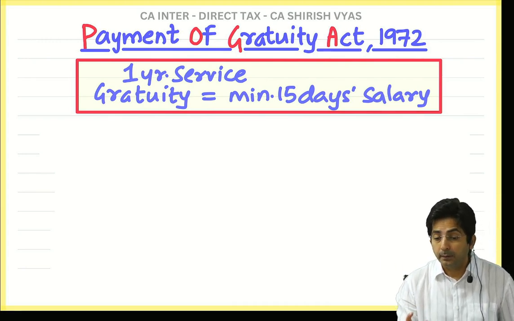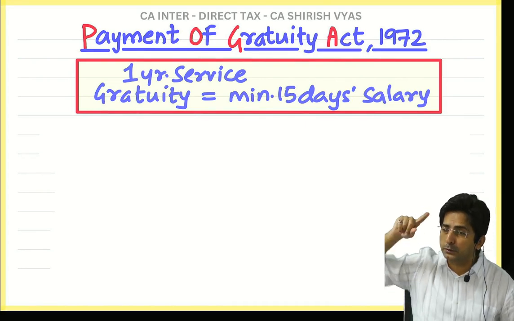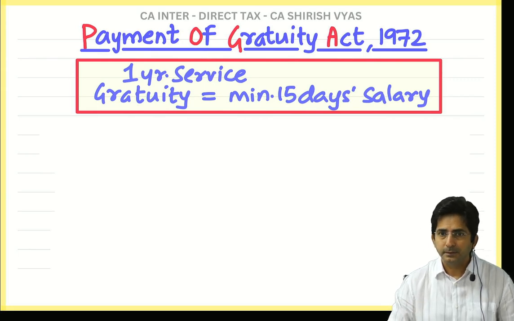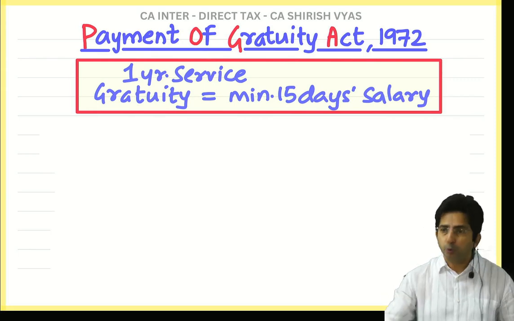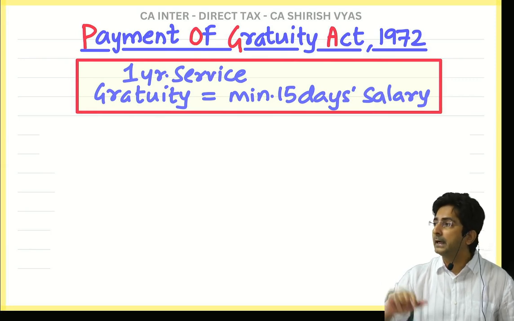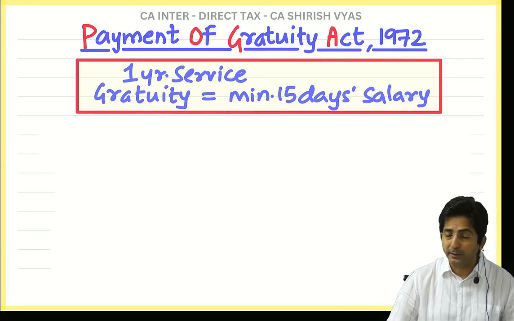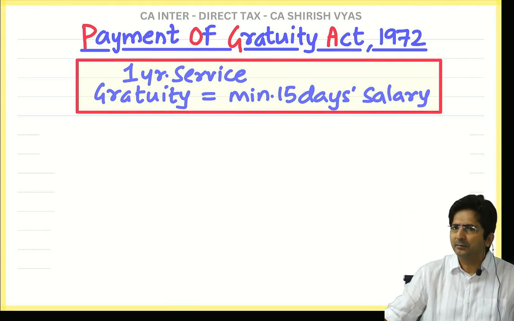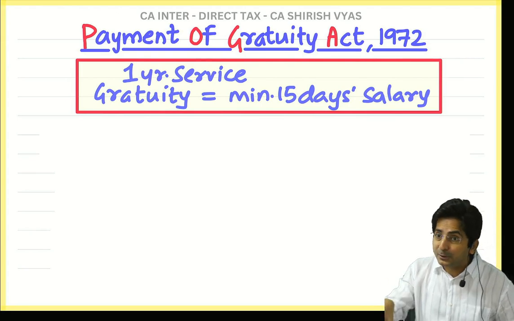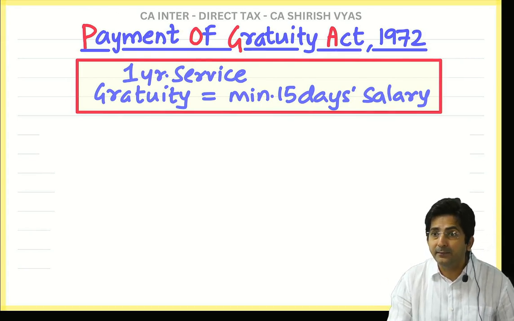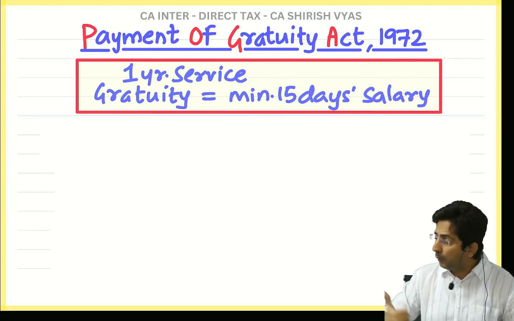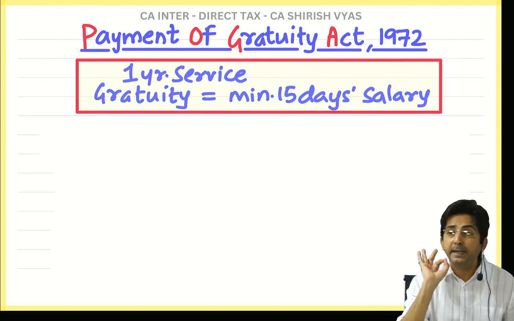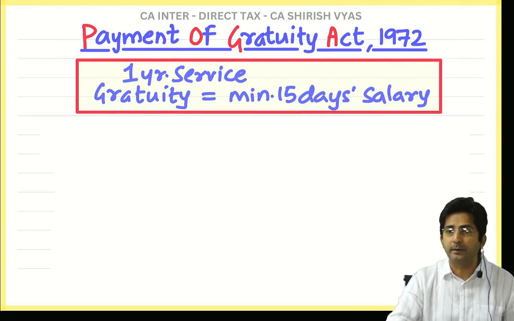Okay, now if law says payment of gratuity is compulsory, law also should say how much. See, law cannot simply say boss has to give gratuity without telling the amount. So what will the boss say? Okay, I have to give gratuity, take 10 rupees. Gratuity 50 rupees, I gave gratuity. So see, how much gratuity should be given by the company, even that is fixed in the law. And you know what the law says? Read. For 1 year of service, minimum 15 days salary should be given to the employee.